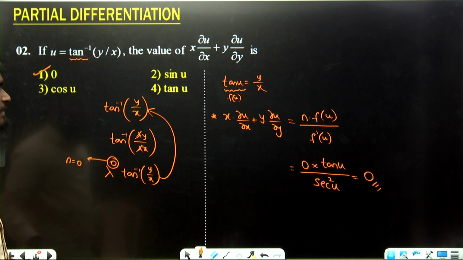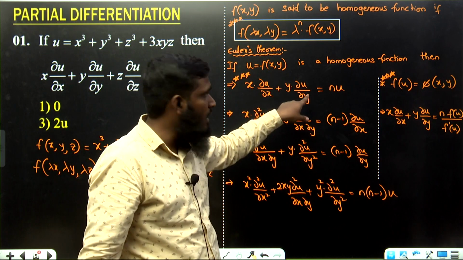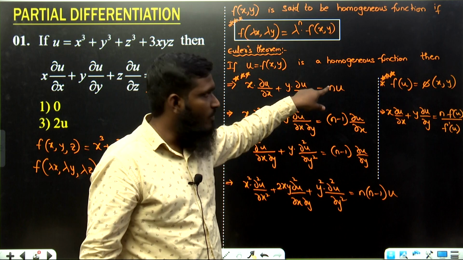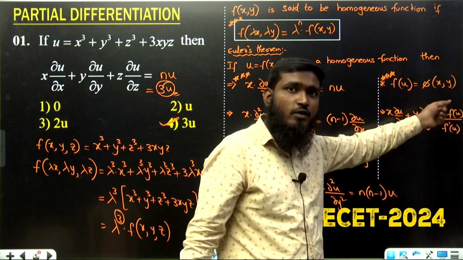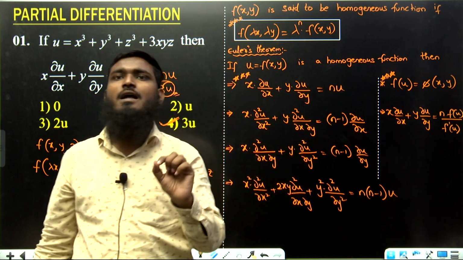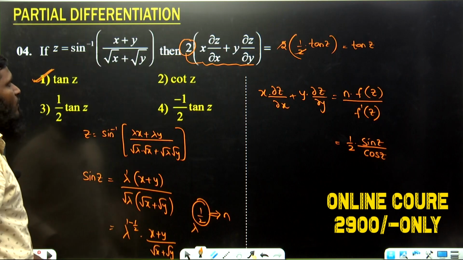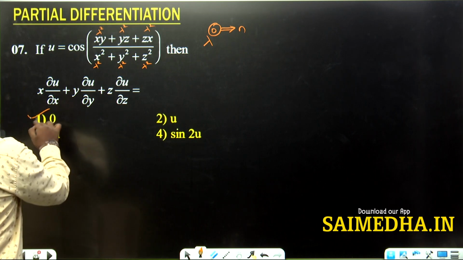Whenever we are getting n value equal to 0, if you are taking this formula, for u equals 0, n into u means 0. If you are taking this formula also, 0 into f of u, 0, 0 divided by f dash of u, 0. If you are taking any formula also, if n value is equal to 0, the final answer will be 0 itself. Okay. So for this also, as we are getting n value equal to 0, directly let us go with 0 itself.